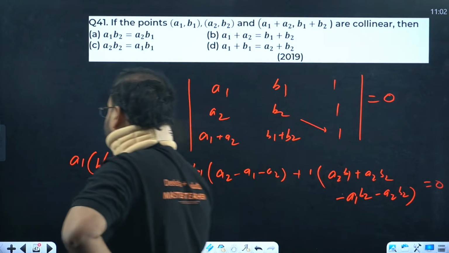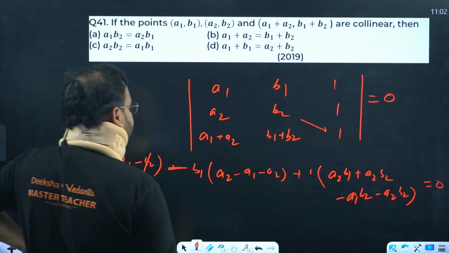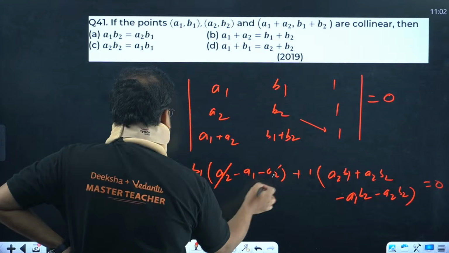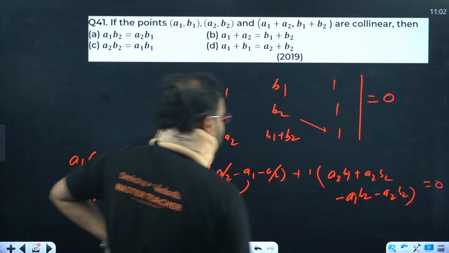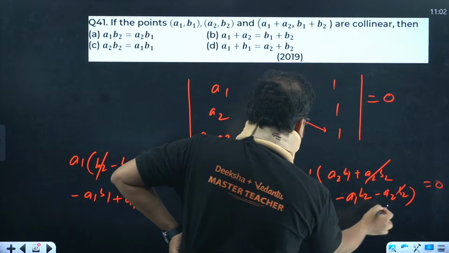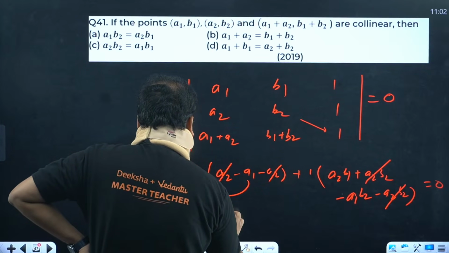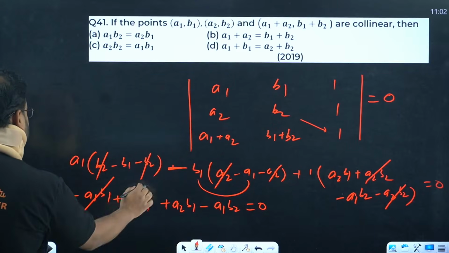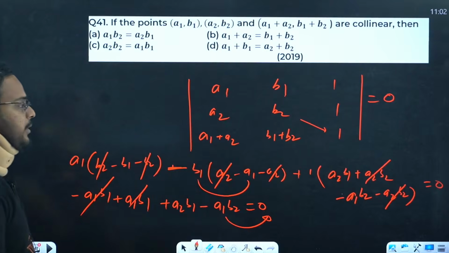Now check, over here we're getting minus A1 B1, and over here this is cancelling, we're getting plus A1 B1. A2 B2 and A2 B2 are cancelled. I'm getting plus A2 B1 minus A1 B2 is 0. This also cancels. So A2 B1 and A1 B2 are equal.